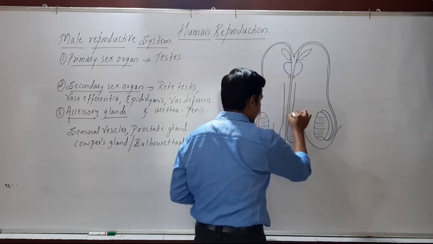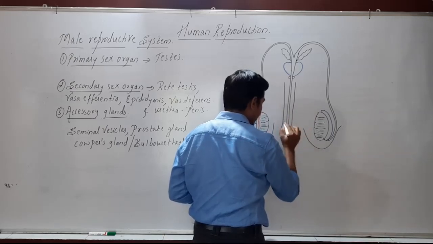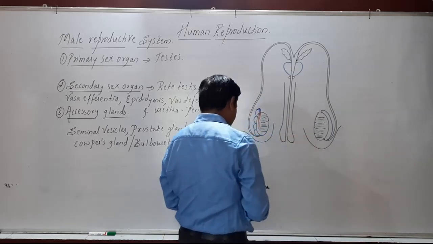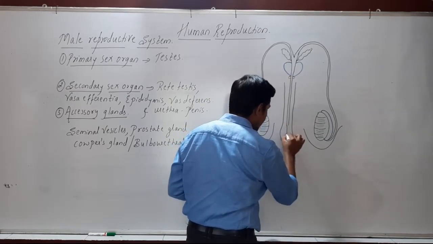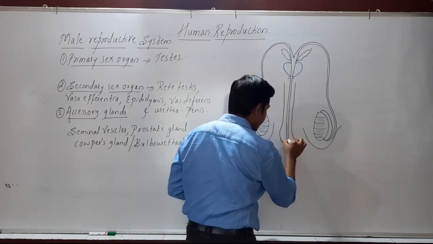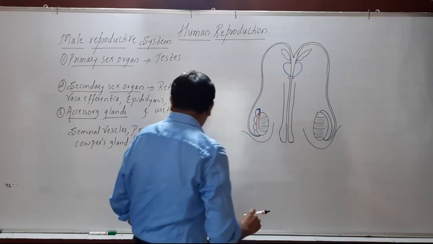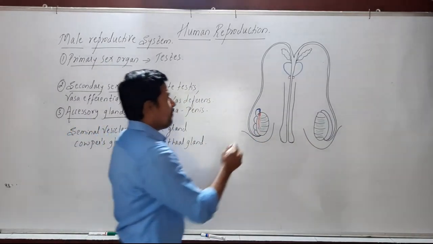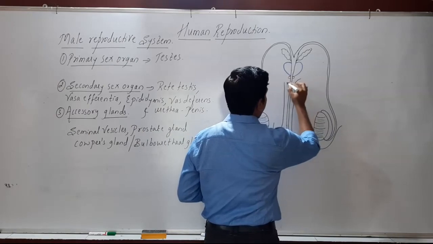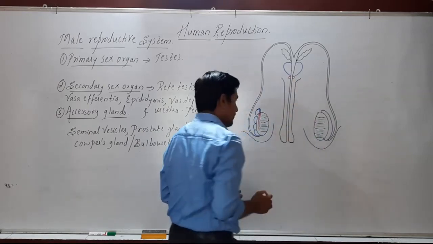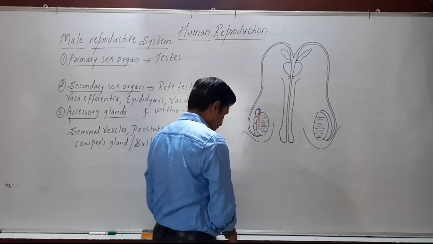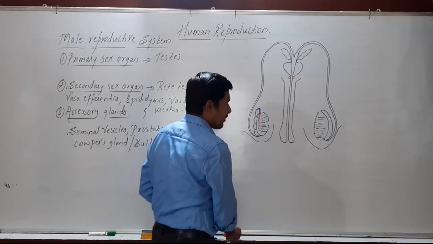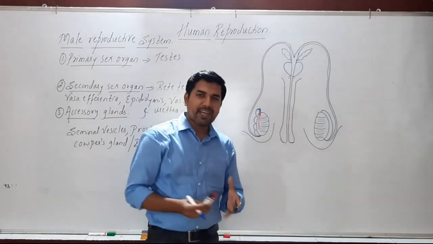Okay, so this is regarding the structure of the male reproductive system. In the male reproductive system, these are the parts that we observe here in the diagrammatic representation.